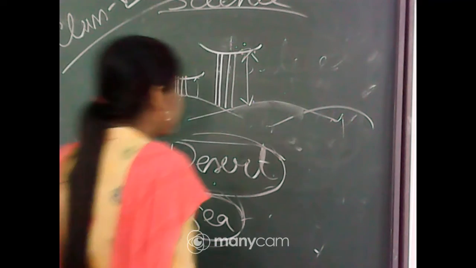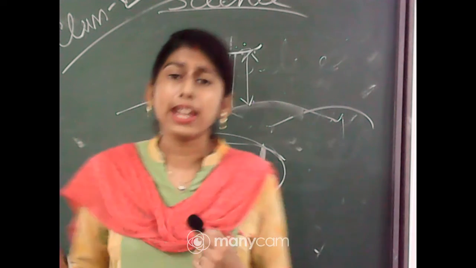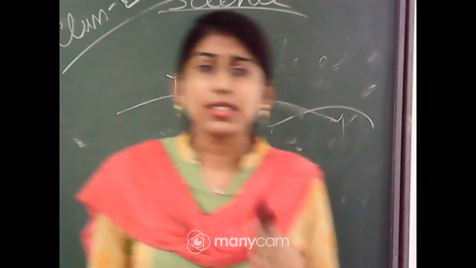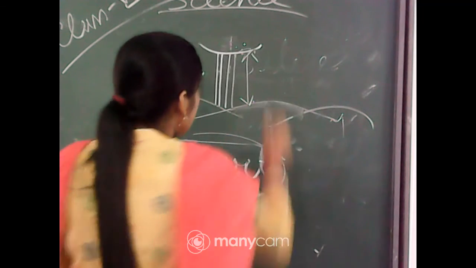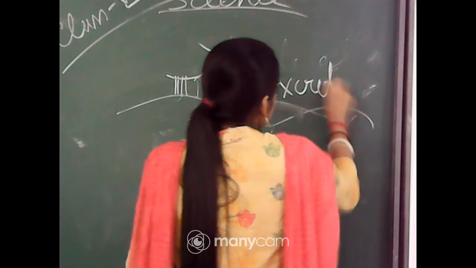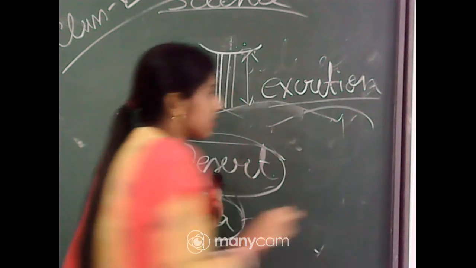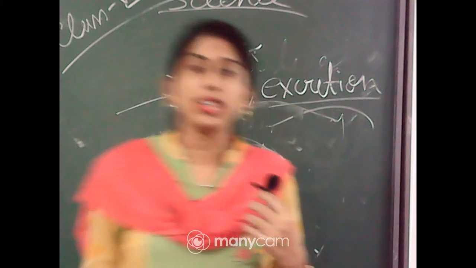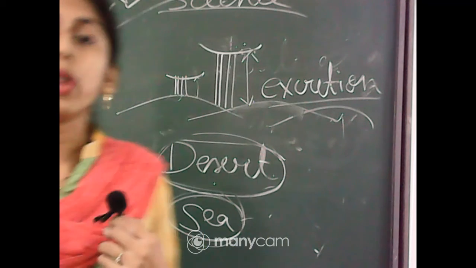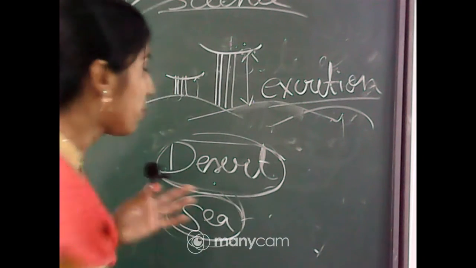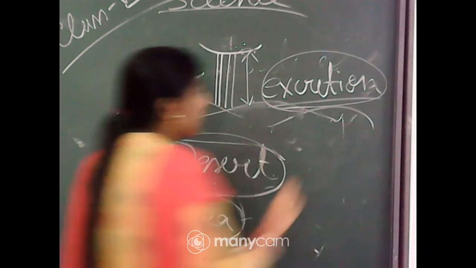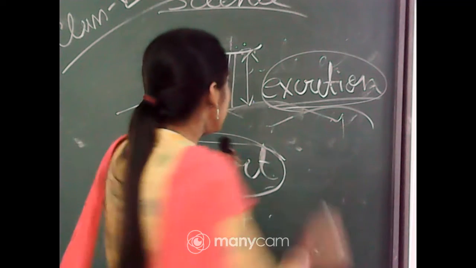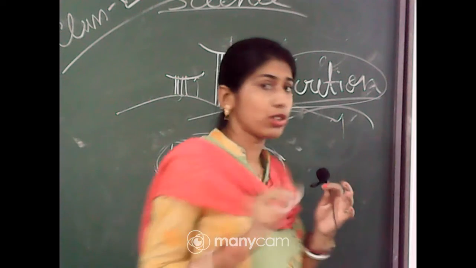Next one is that they excrete very little urine. What is the meaning of excrete? Here you will learn another term, excretion. Excretion is the process by which mainly nitrogenous wastes are released from the body. That means when unwanted wastes are released from the body, this process is called excretion. Like in humans, we excrete urea through our urine. So camels excrete very little urine.